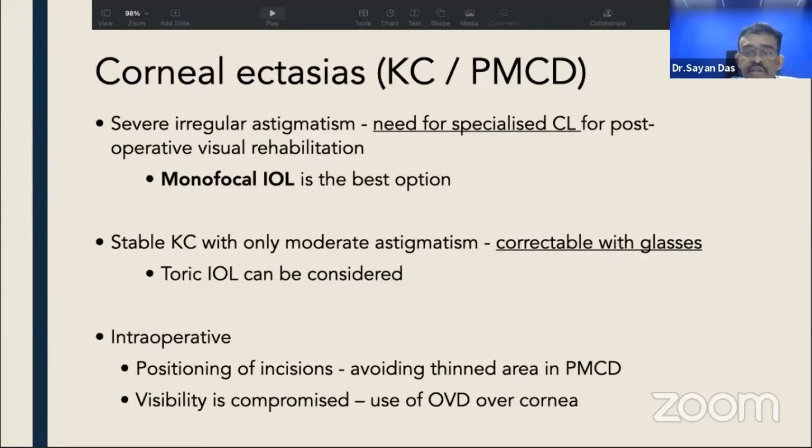We should be avoiding the thin area because in PMCD, the thin area is in the periphery, and visibility may be quite compromised in these patients with irregular cornea. And we should avoid the use of OVD. And we should use OVD over cornea to improve clarity.